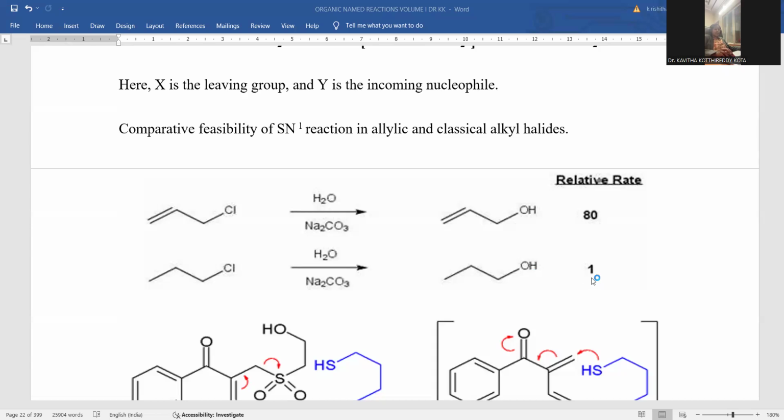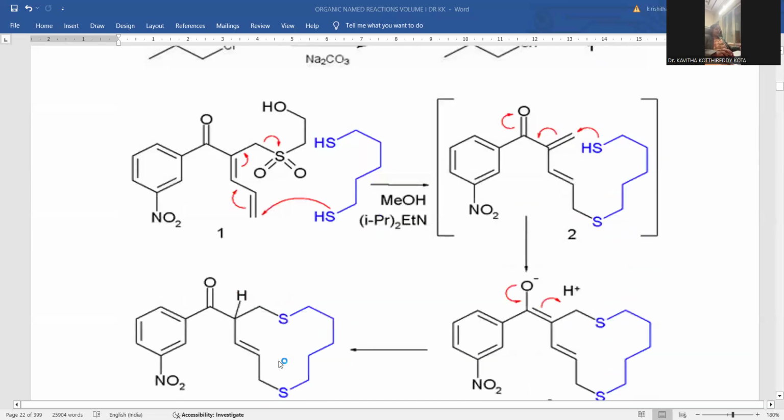You can neglect the rate of the reaction, which is only 1. This indicates what? Allylic rearrangement is the most common feature observed in synthetic organic chemistry in order to achieve various final products. This is the way allylic rearrangement is accomplished to a larger extent, whereas normal substitution reaction is somewhat slow in nature, right? And let me give another kind of reaction.